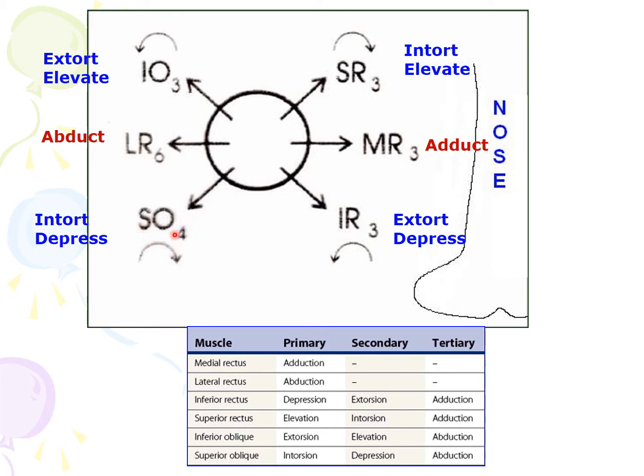Superior oblique muscle intorts the eyeball and also depresses the eyeball. Inferior oblique muscle extorts the eyeball and elevates the eyeball. The lateral rectus is the abductor of the eyeball, whereas the medial rectus is the adductor of the eyeball.